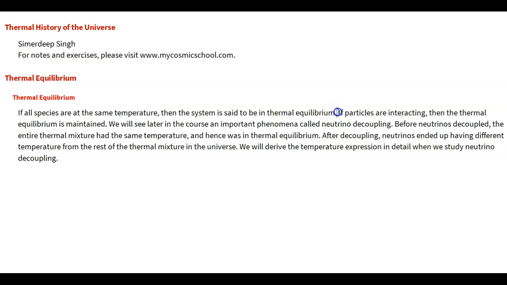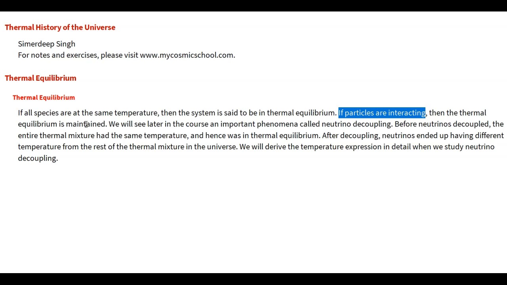If particles are interacting, and we'll talk more about this situation later in the course, we will see that when particles are interacting, then the thermal equilibrium is maintained, which means there is an exchange of energy between different species. And when there is efficient exchange of energy between different species, which means when there is efficient interaction between different species, then the thermal equilibrium is maintained. The temperature of all the species is the same.